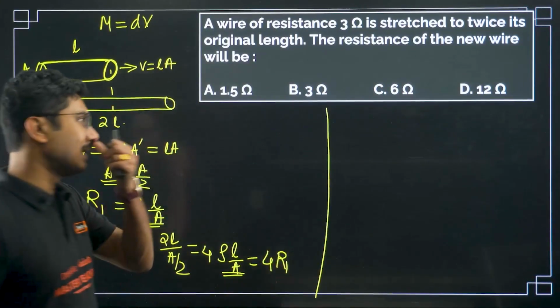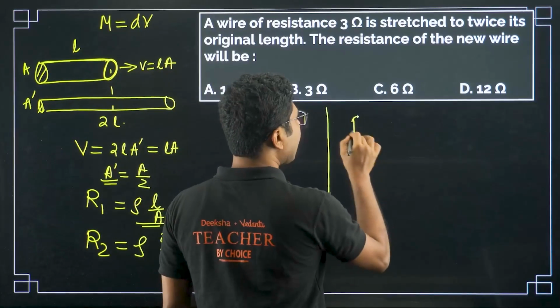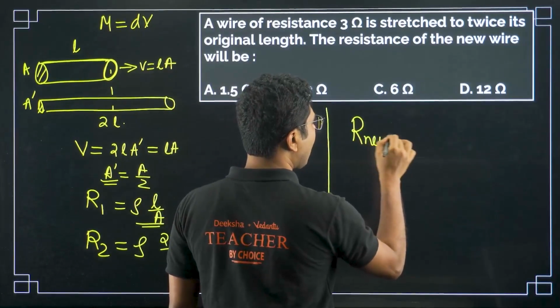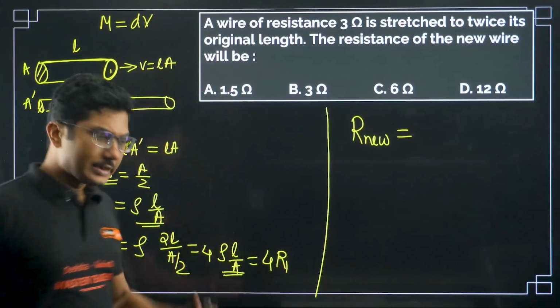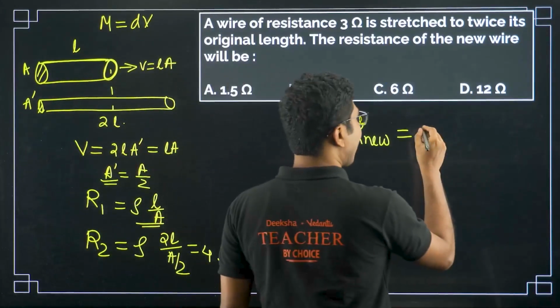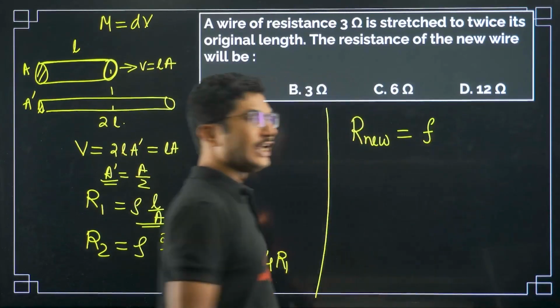Now there is a shortcut. You have to remember that R new is equal to the factor by which you change the wire.